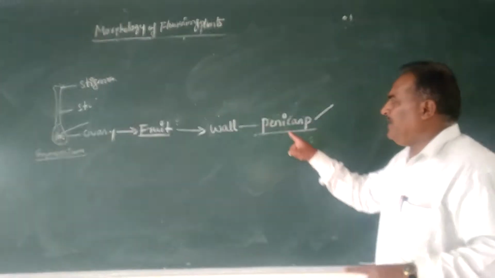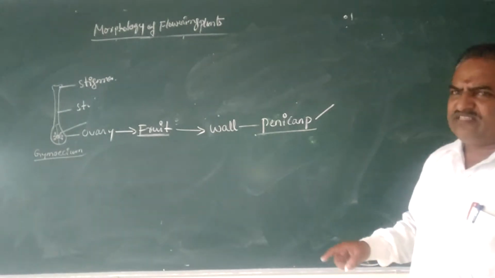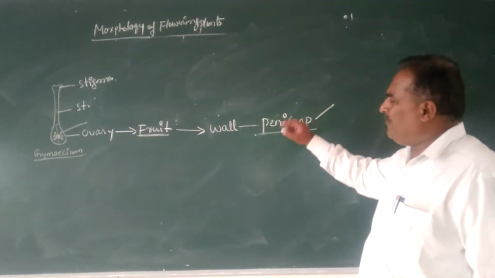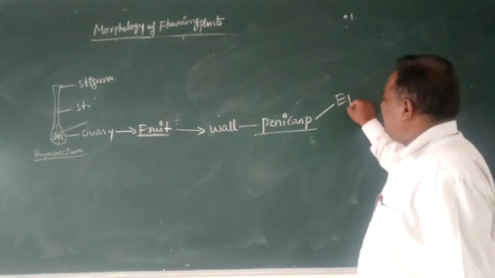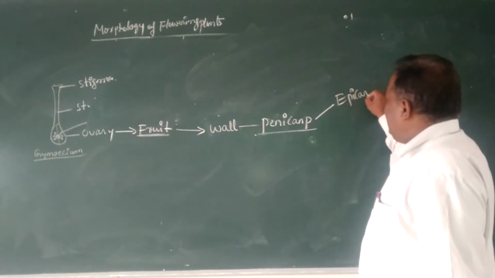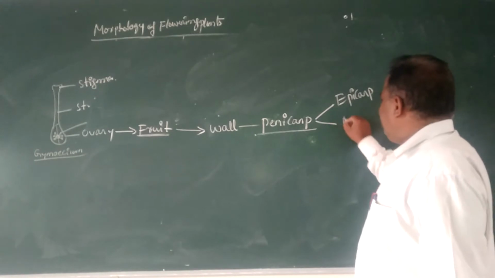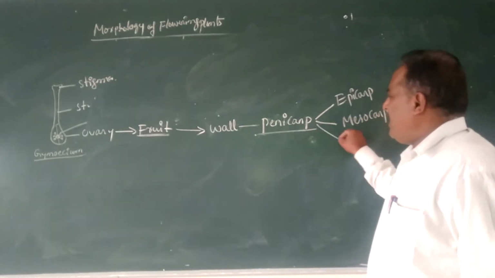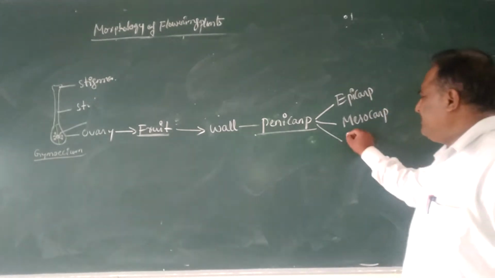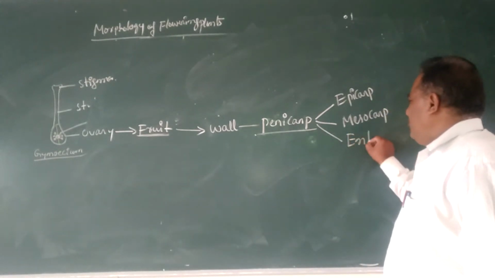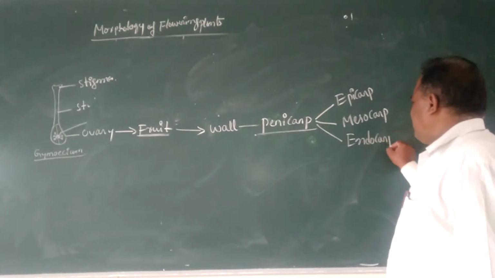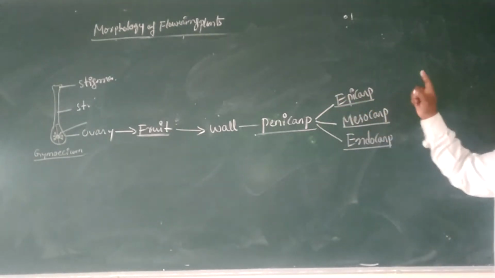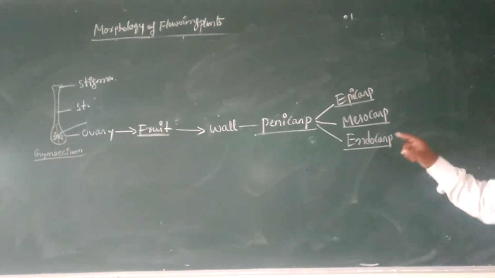The outermost layer of the pericarp is called the epicarp, the second layer is the mesocarp, and the innermost layer is the endocarp. These are the three layers of the pericarp: epicarp, mesocarp, and endocarp.